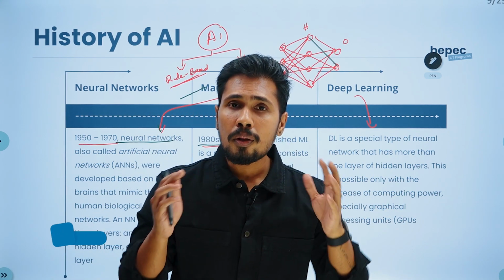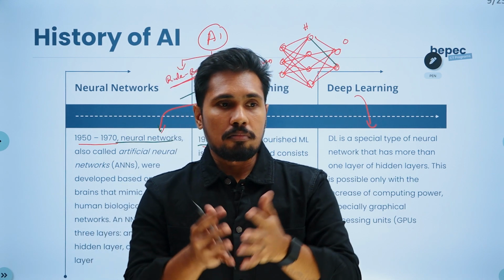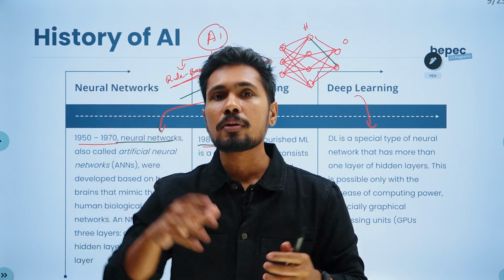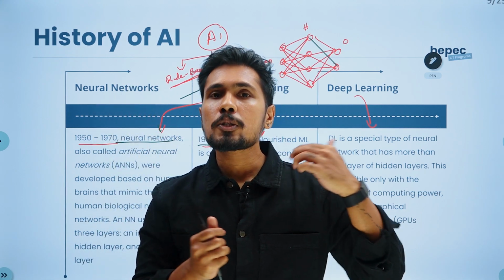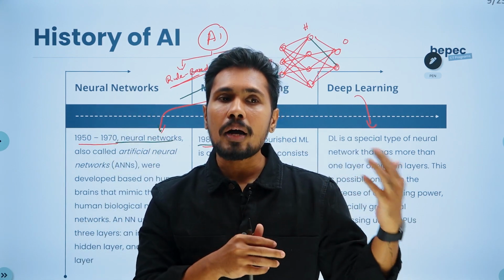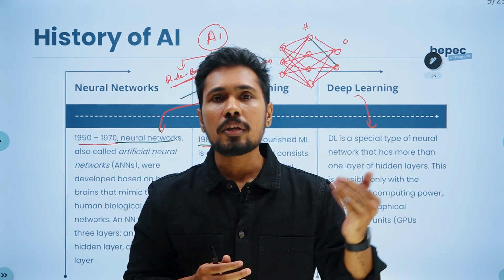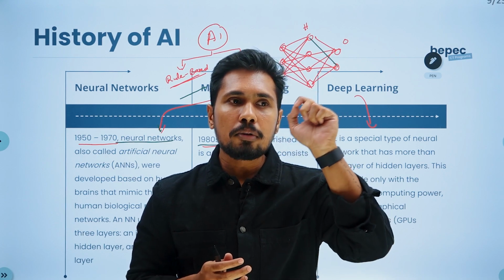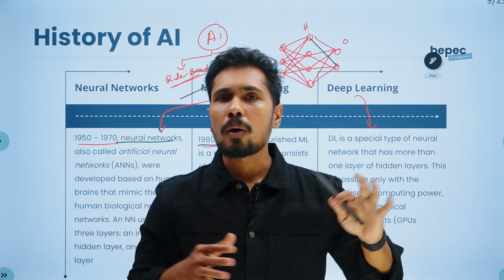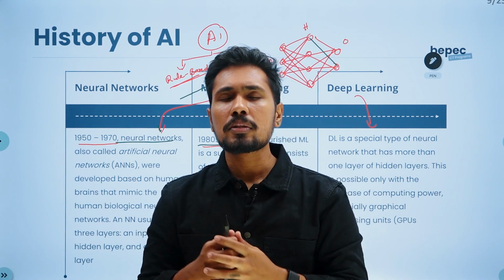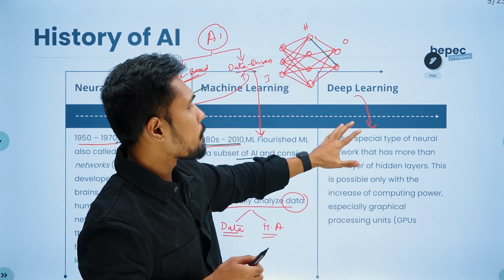Now, what are all the inventions we are able to see right now? We are able to see generative AI, like if you type something, it is able to generate an image. We are able to speak with ChatGPT, or ask questions to ChatGPT, and it is able to give us the answers. We are able to see image recognition. It is able to recognize whether it is an apple, banana, whatever it is. We have Siri and all that. All these things are possible with the help of deep learning.